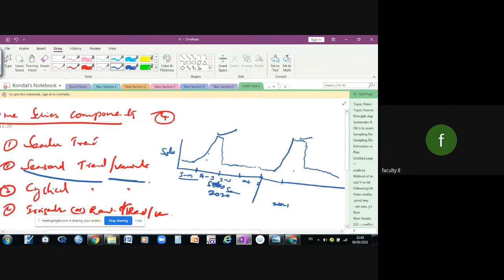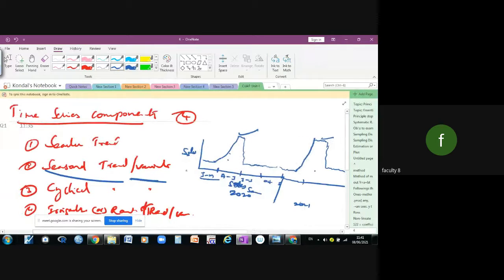Yes, sir. If you take rainfall also, from June to August, September, October, if you observe these three or four months, you will get more rainfall compared with the other months. Am I right or wrong? So when you observe the rainfall like this, if you put the data in a graph, you will observe the seasonal trend.